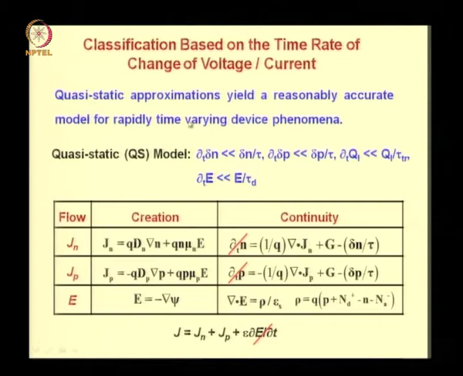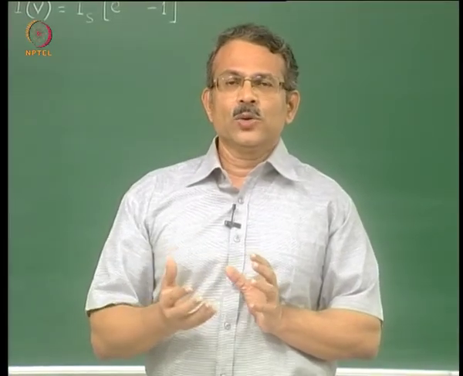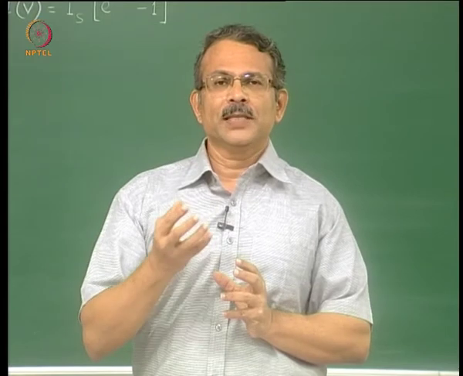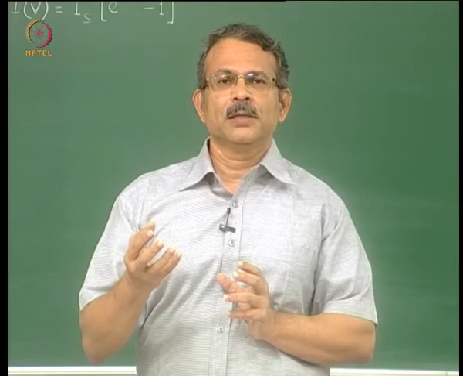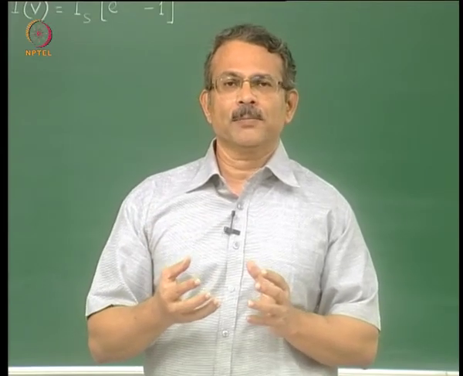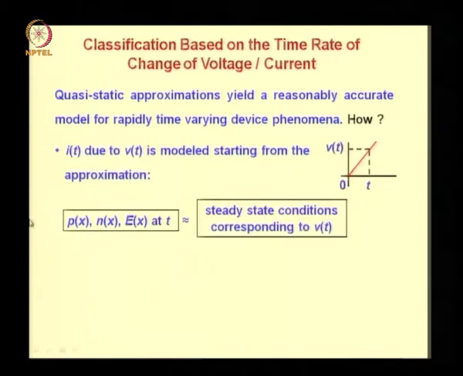Now the majority of the models are quasi-static, because quasi-static approximations yield a reasonably accurate model for rapidly time varying device phenomena. So even when the conditions vary rapidly with time, you can use the solution for quasi-static conditions and get a reasonably accurate model. Now how do you do that? This is how you can get it.